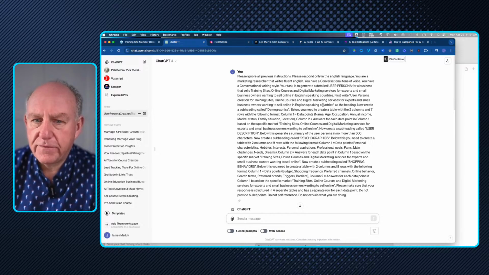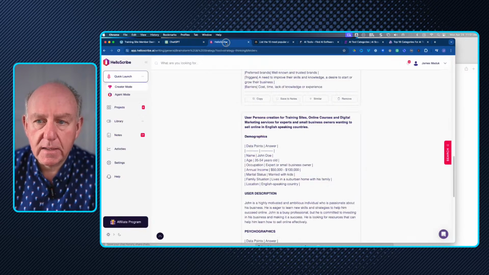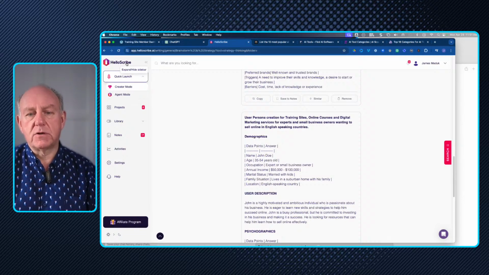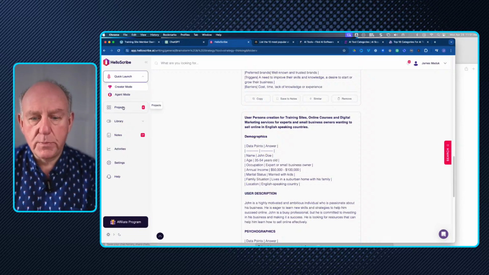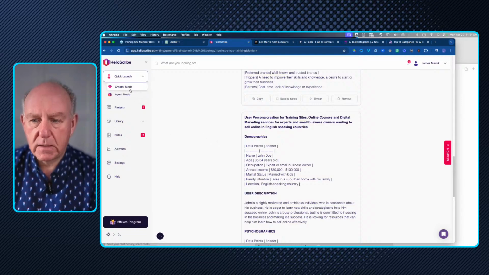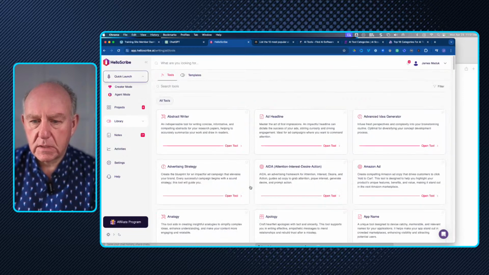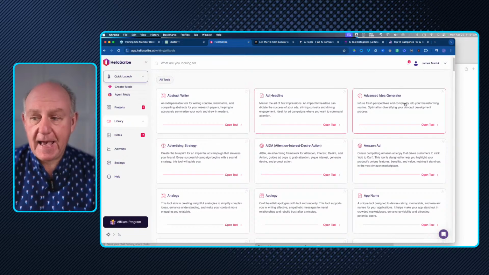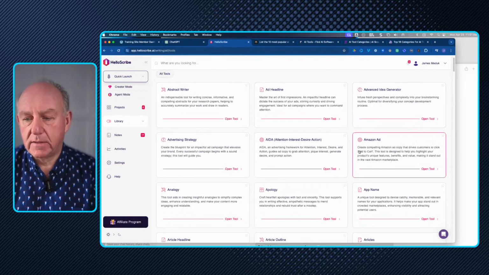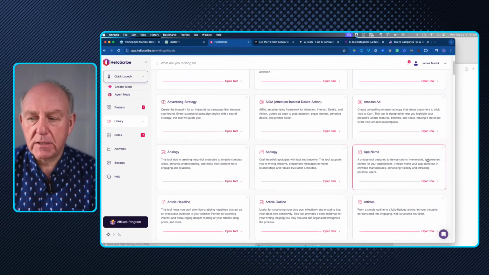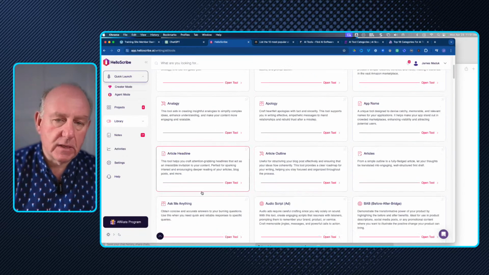What about if I want one that's across a particular market? So here's one that we have a paid account for. This one's called Hello Scribe. And this one has a creator mode, but it's more about, if we take a look at all the different tools that are here, let's do all of the tools. You can look at all the tools. We've got ad headlines, idea generators, Amazon ads, advertising strategies, apologies, app names, articles, article outlines.